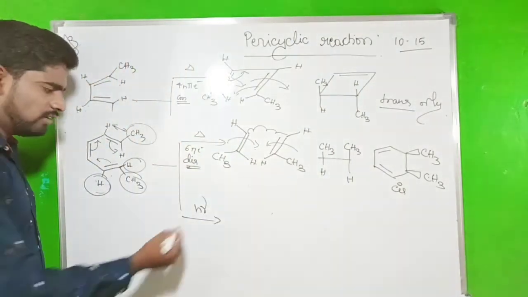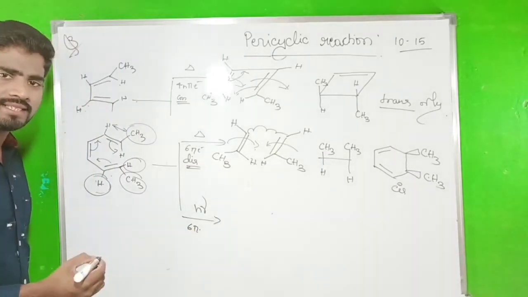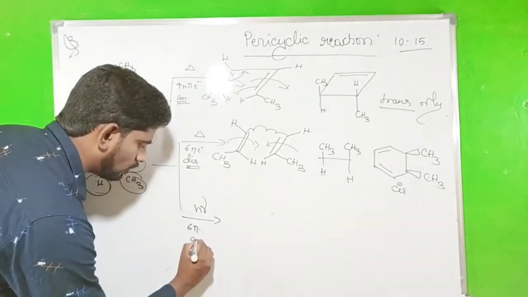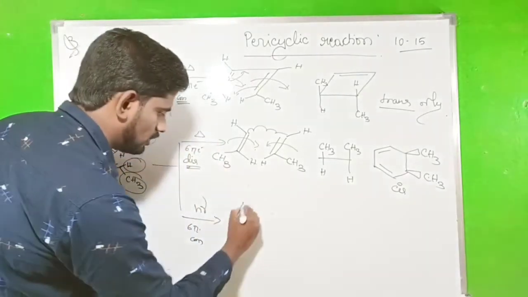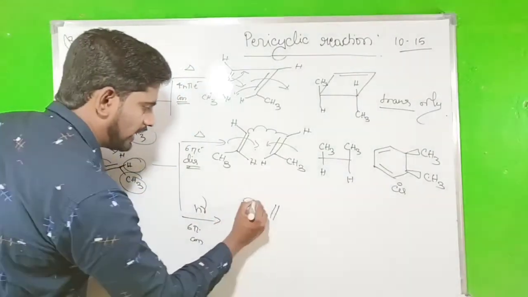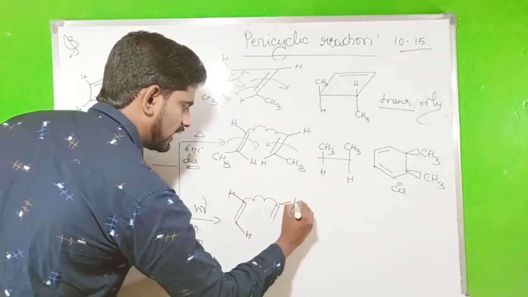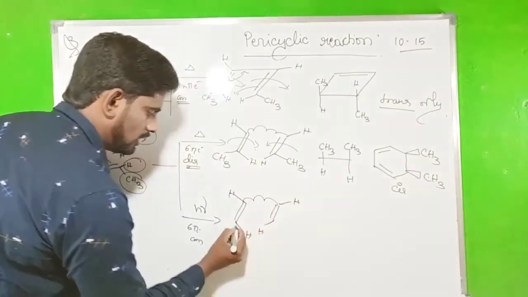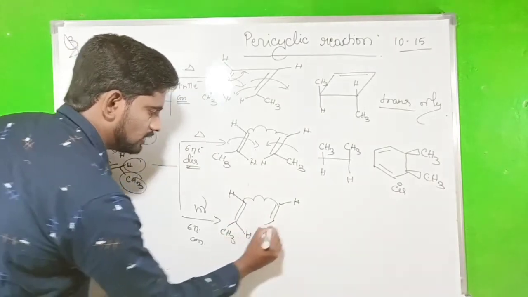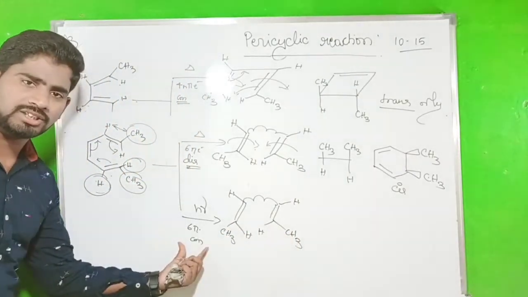While in photochemical condition, it is a 6 pi electron. What does the selection rule say? It is the conrotation. Take the model, double bond. So trans hydrogen, you write the linkages, trans hydrogen to here, trans hydrogen. Then take the CH3, CH3. So what we have to do according to the selection rule?